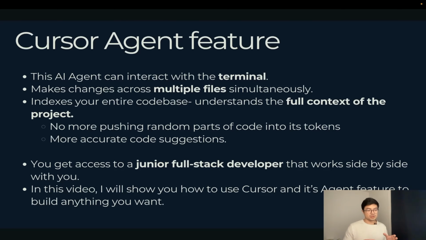And the best part is that now it has full context of the project. So every time you talk to it, if you put it on agent mode, it's going to index your entire code base in its prompt, or in its memory, if you want to call it that. The way it used to work before is that it would push random parts of code that it thought were relevant into its tokens, but it doesn't need to do that anymore. So that just means that the suggestions that it offers, in order to add or edit or delete files, are much more accurate. So essentially, with this, now you can get access to a junior full stack developer that works side by side with you.